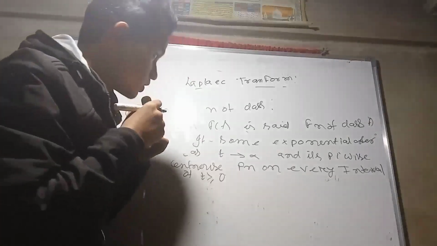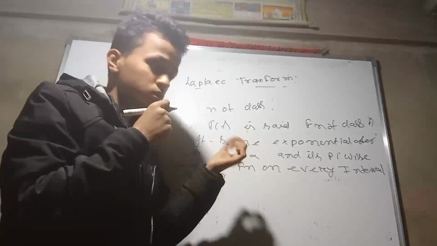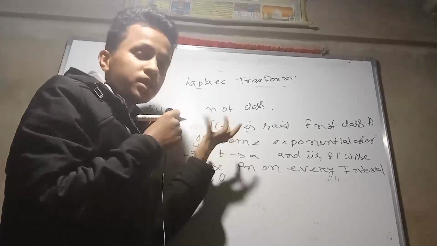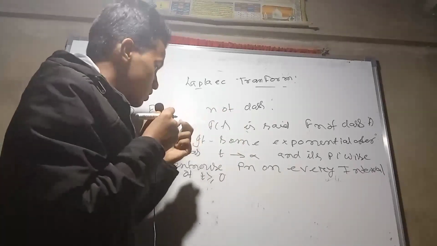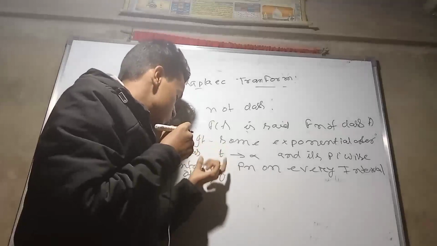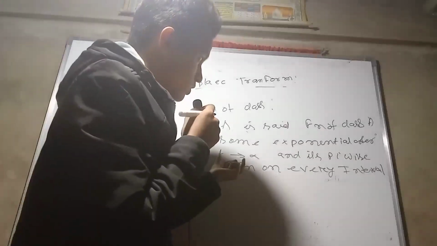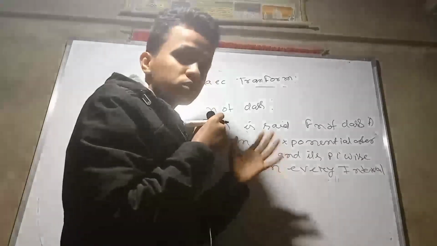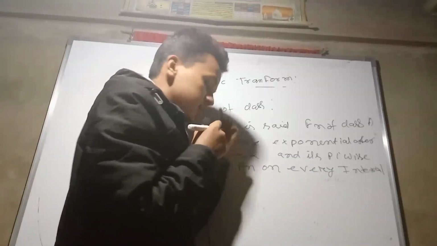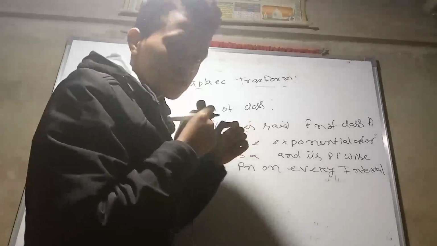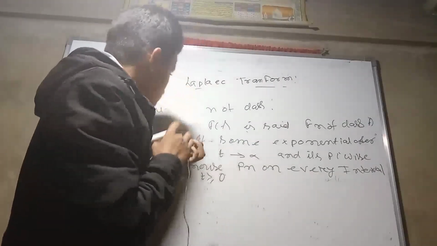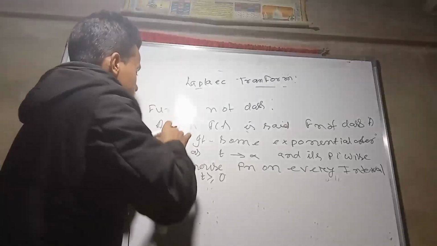If a function belongs to a function of class, say A, B, or any letter, then it has to satisfy this condition: it is of some exponential order as t tends to infinity and it has to be piecewise continuous for t greater than or equal to 0.